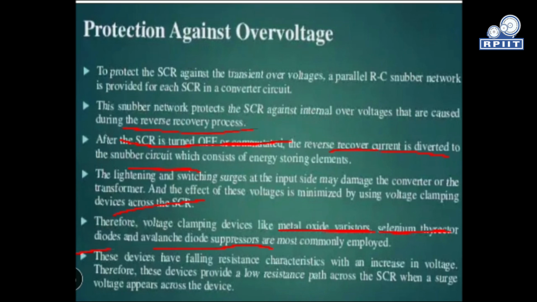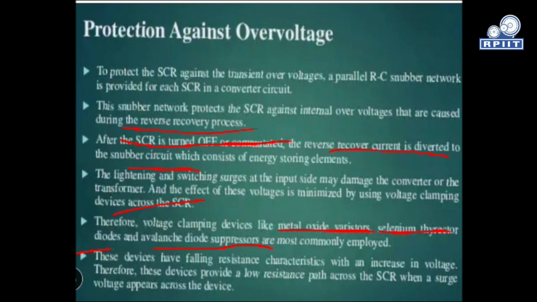These devices have a falling resistance characteristic with an increase in voltage. So these devices provide a low resistance path across the SCR when a surge voltage appears across them. As we know, the thyristor is made of semiconductor materials, so they have a falling resistance characteristic against increasing voltages.